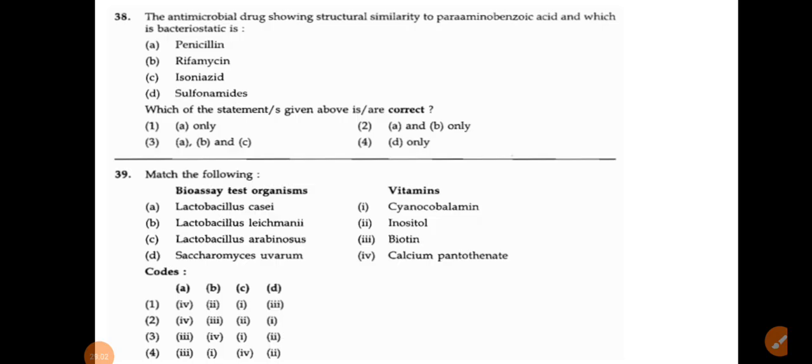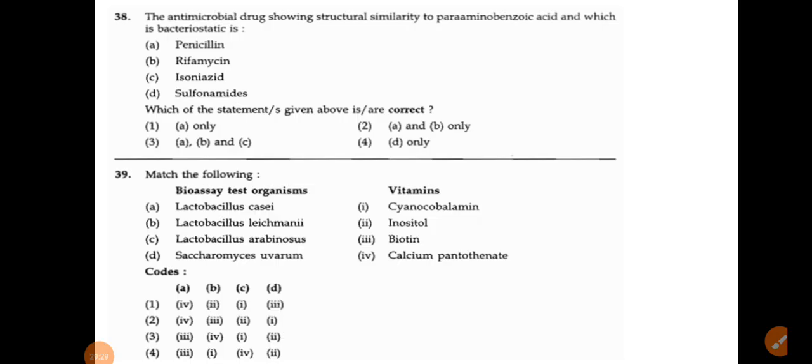Then rifamycin and isoniazid. These drugs are used as anti-tubercular agents, but their structure is not similar to para-aminobenzoic acid. Sulfonamides are nothing but derivatives of para-aminobenzoic acid.